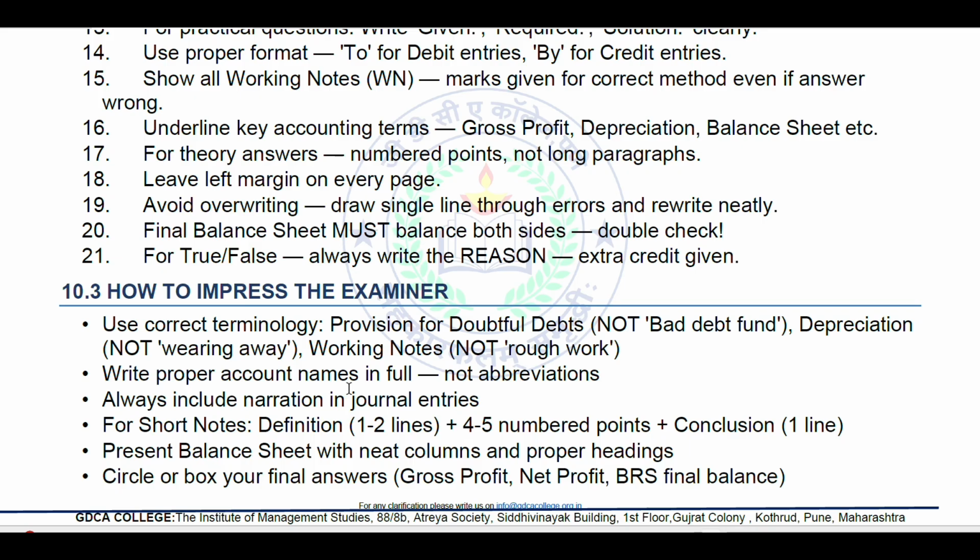Write proper account names in full, not abbreviations like CDB or likewise. Always include narration in journal entries. For short notes, give a definition in 1 or 2 liners, then 4 or 5 numbered points, and a conclusion is important. So at least a 1 liner. So this is how you can write your short notes. Present the balance sheet with neat columns and proper headings. Circle or box your final answer: gross profit, net profit, and BRS final balance.